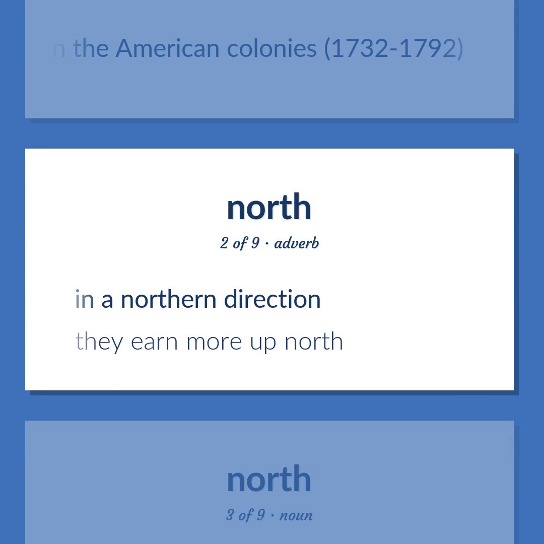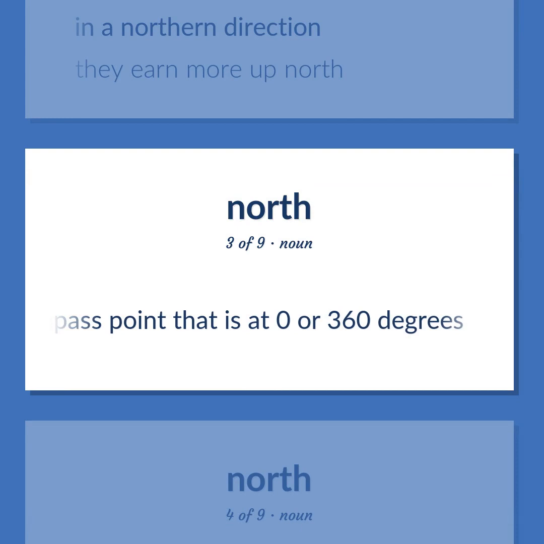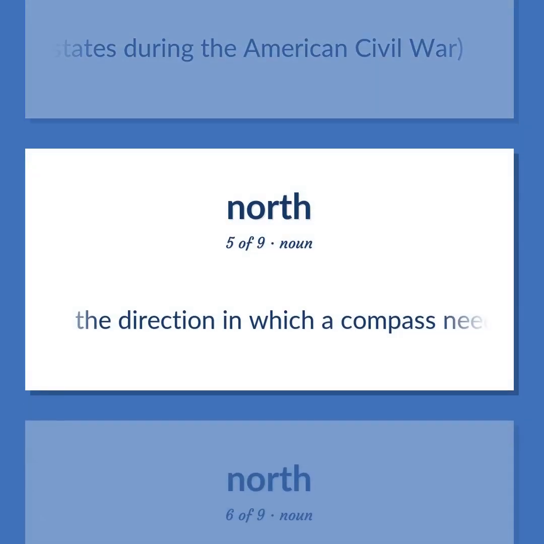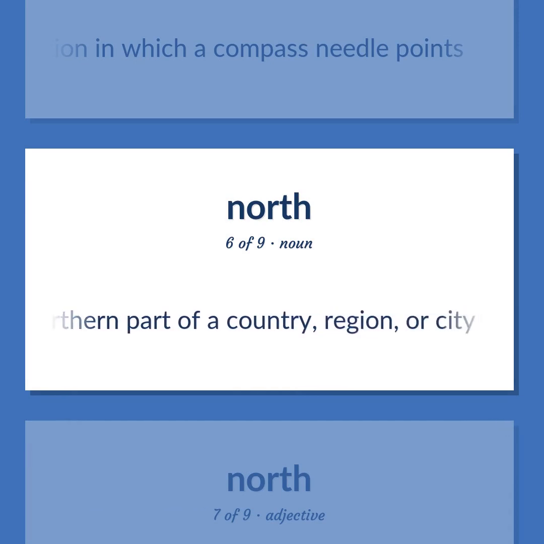In a northern direction. They earn more up north. The cardinal compass point that is at 0 or 360 degrees. The United States, especially the northern states during the American Civil War. The direction in which a compass needle points. A location in the northern part of a country, region, or city.